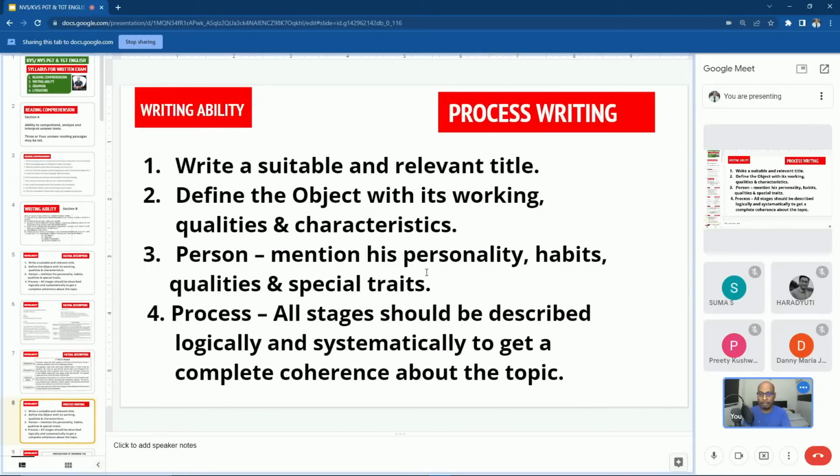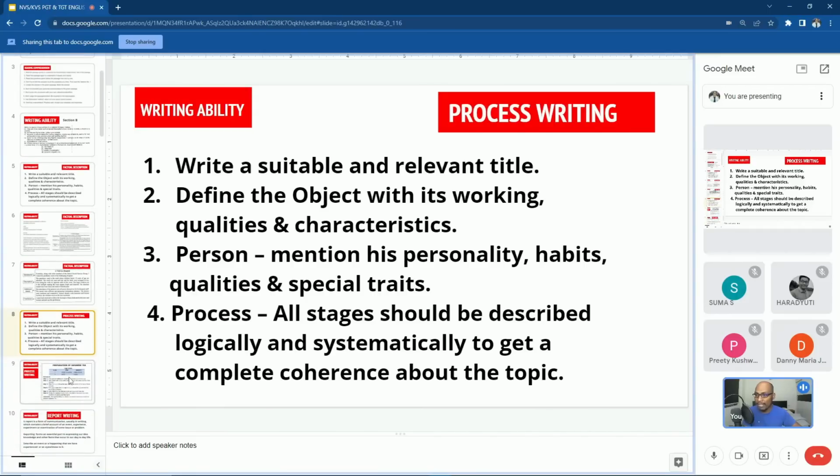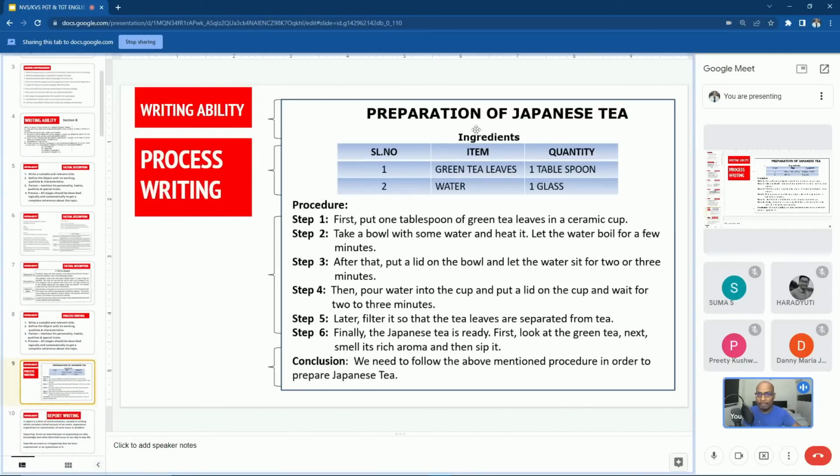Second one is also process writing. Same points are suitable for the process writing also. So you also have to write the suitable title, relevant title. Then process means all stages should be described logically and systematically to get a complete coherence about the topic. Example for this is, for example, I am giving an example of a preparation of a Japanese tea.